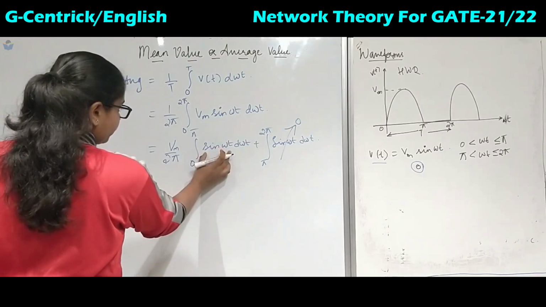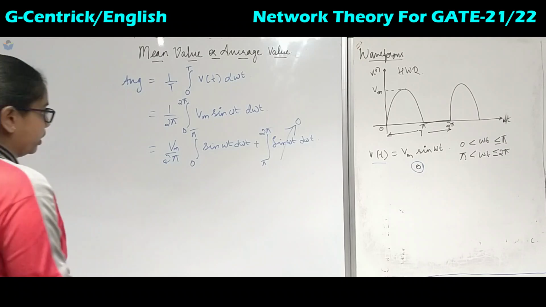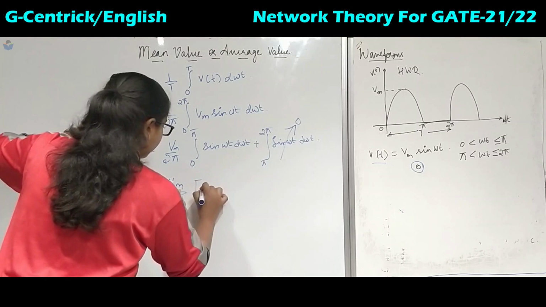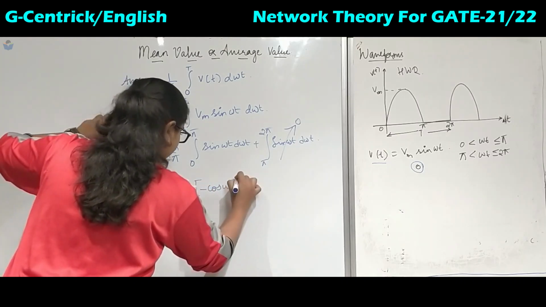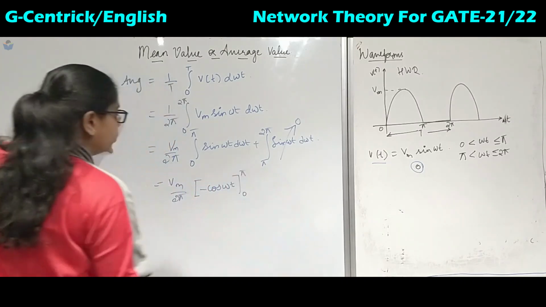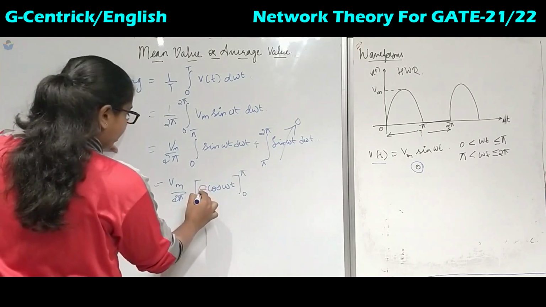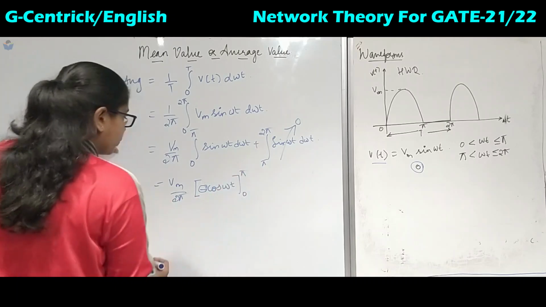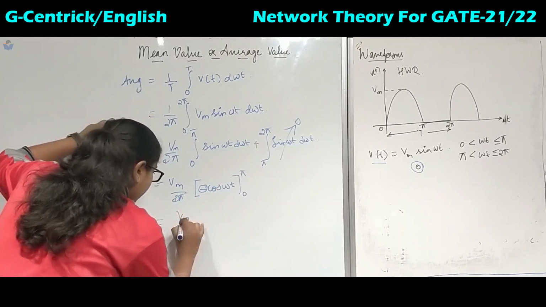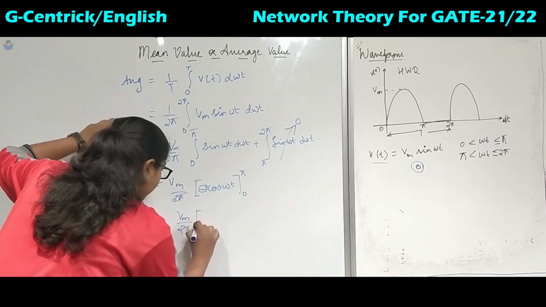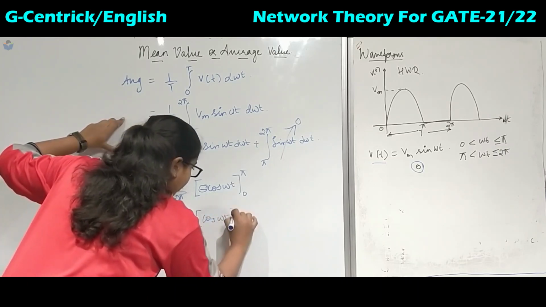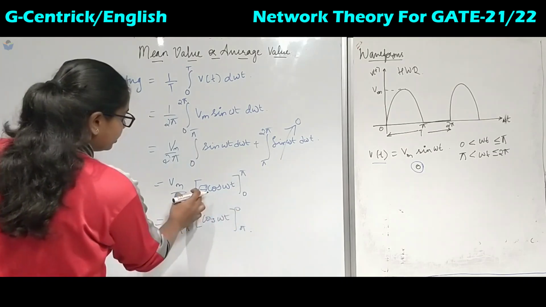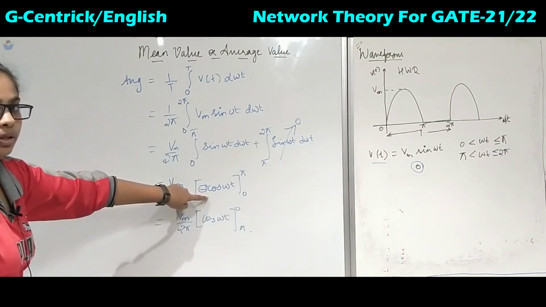The integration of sin omega t is minus cos omega t. So we have Vm upon 2 pi times minus cos omega t, with limits from 0 to pi. Now this minus sign can be removed. How can it be removed? We will interchange the limits. So what we get is Vm upon 2 pi times cos omega t from 0 to pi. When we change the limits, the sign inside changes.